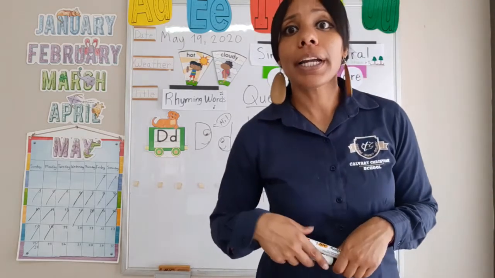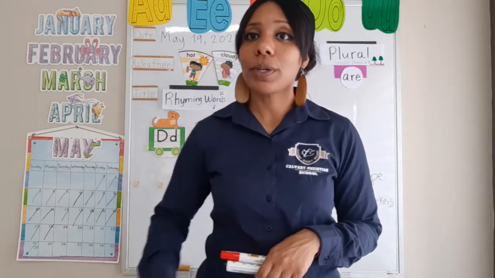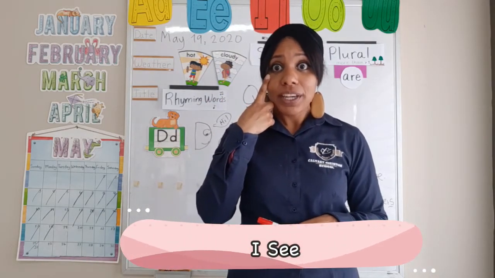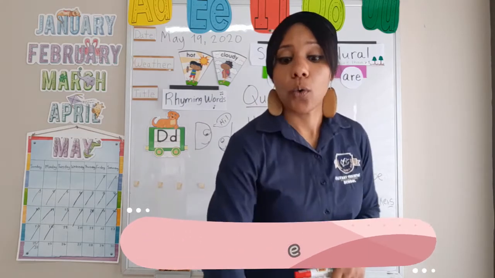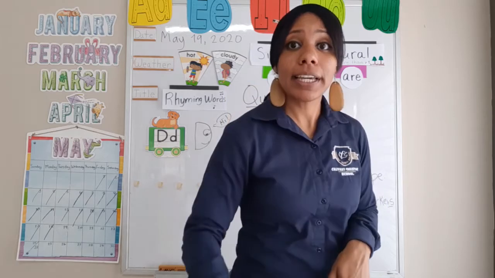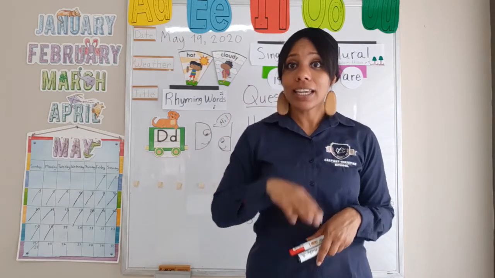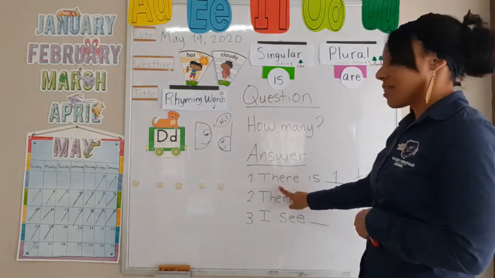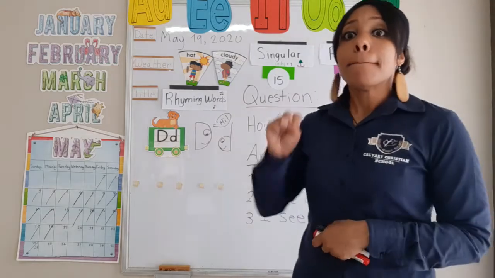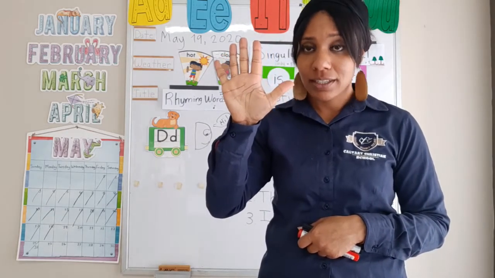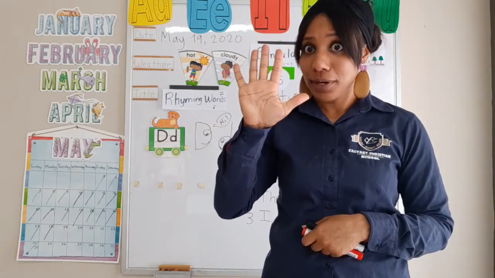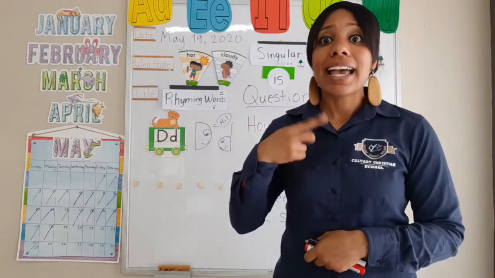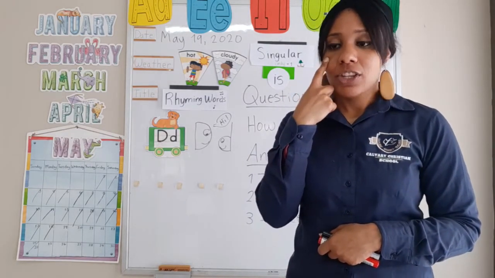Very good. Or we're going to practice our sight words because we can also say I see, right? And we can say I see one tape, right? Or I can say I see 2 markers, okay? So if it's only one, we say there is. If it's more than one, right? So not one, but more than one, right? We say there are, or we can say I see, and give the number. So we're going to practice, okay?